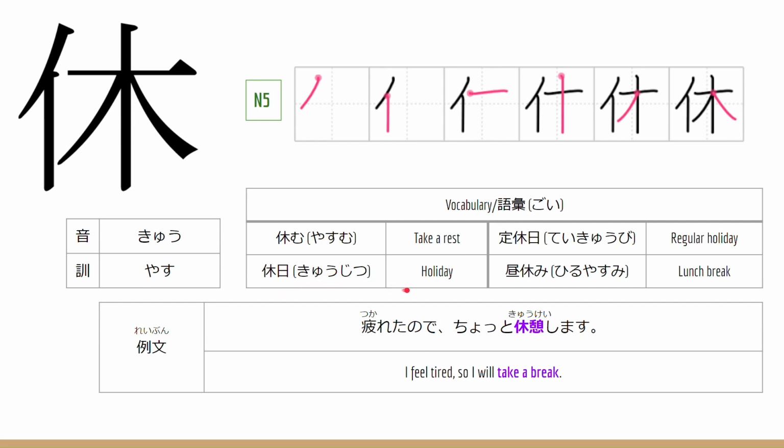Kyujitsu, this means holiday. Teikyubi, this means regular holiday. Hiruyasumi, this means lunch break. Now let's go to the example sentence. 疲れたのでちょっと休憩します。 This means that I feel tired, so I will take a break.